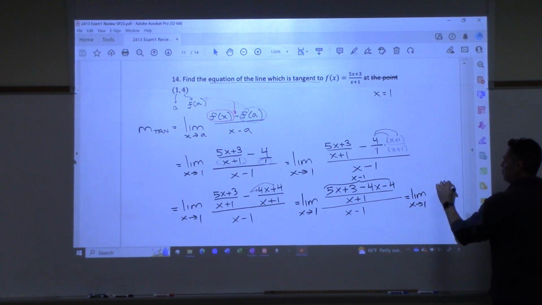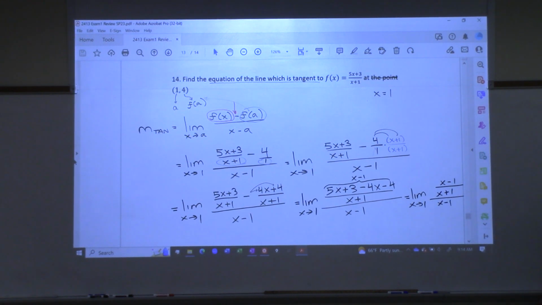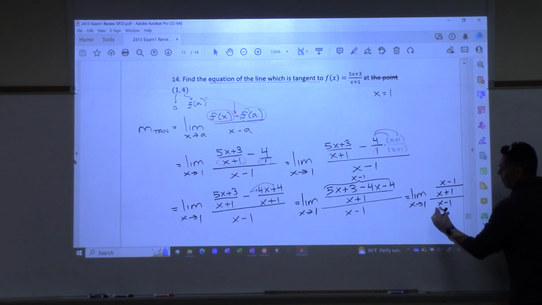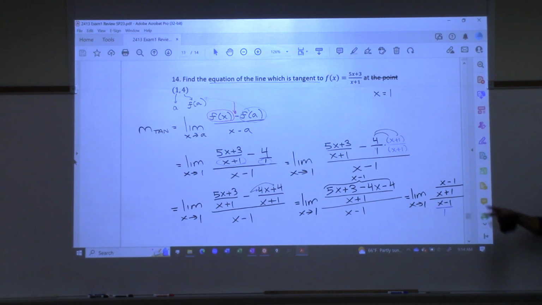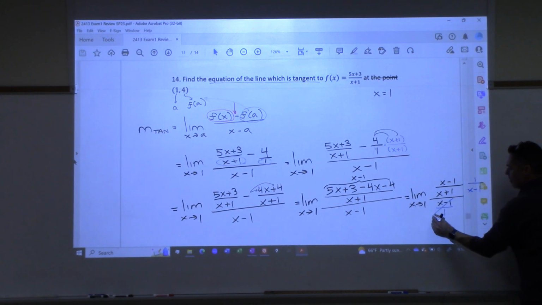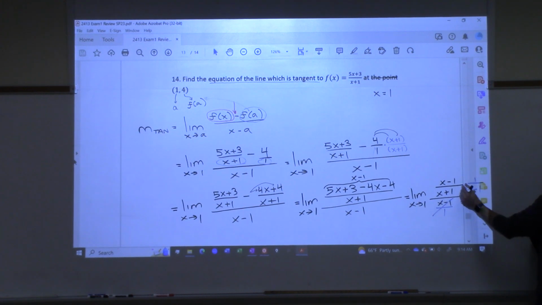I have an x minus 1 on top over the x plus 1, but then all of that's over x minus 1, right? And to really see what's happening here, just look at that bottom as a fraction. And you have a fraction divided by a fraction, right? So you can flip it and multiply. So if I flip this, bring it up, it's 1 over x minus 1 like that. Get rid of it here, because you flipped it up. You're multiplying. These cancel.